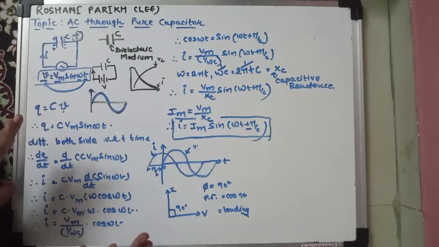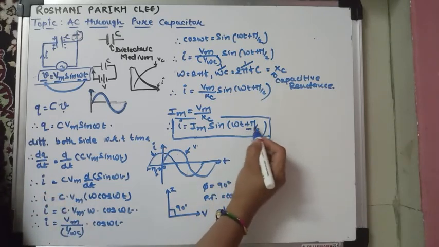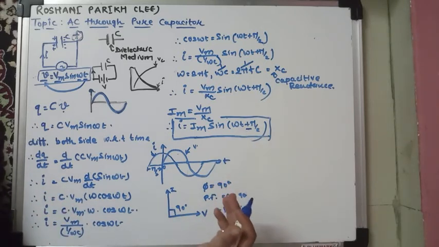In a purely capacitive circuit, current always leads the voltage. current है वो voltage से always आगे होगा. कितना आगे होगा? तो प्लस 90 डिग्री मीन्स प्लस π/2 एंगल से, रेडियन से आगे होगा.